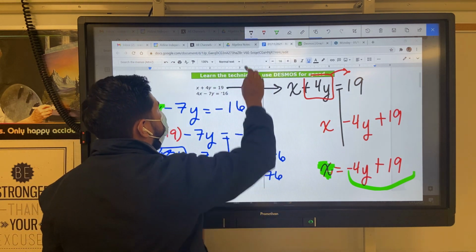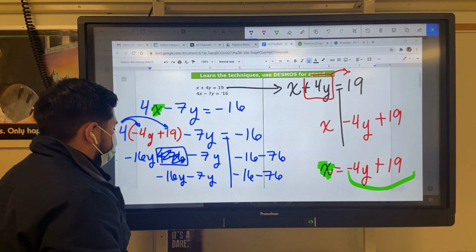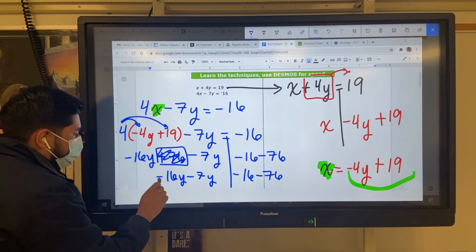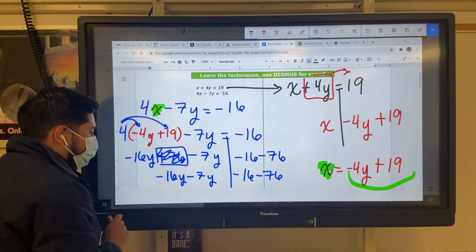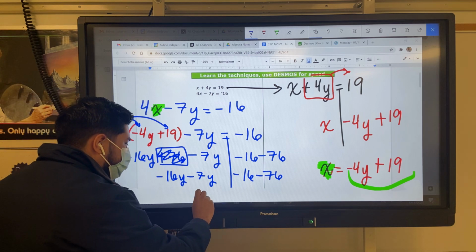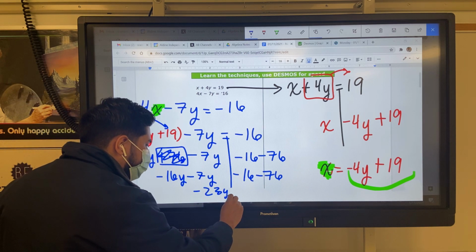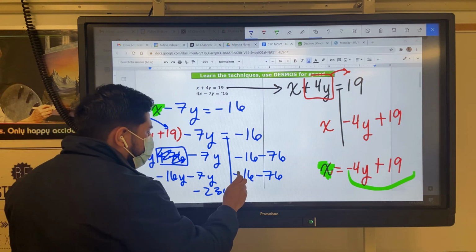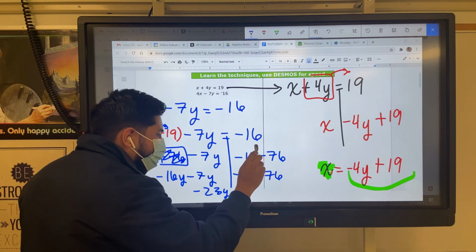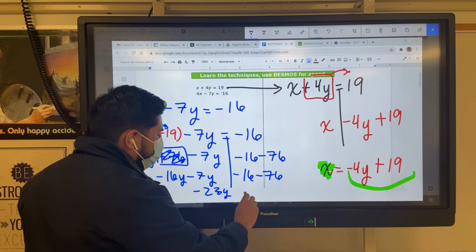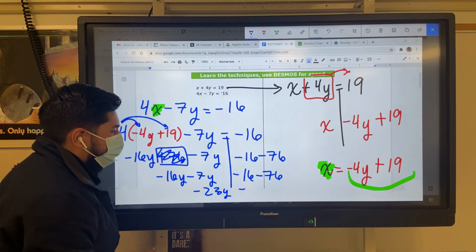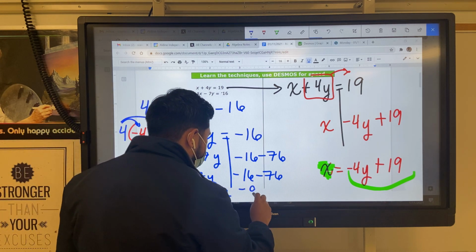5, right? Okay. Now make sure you read negative 16 minus 7. Calculator, that's negative 23y. Negative 16 minus 76. That's negative 92.